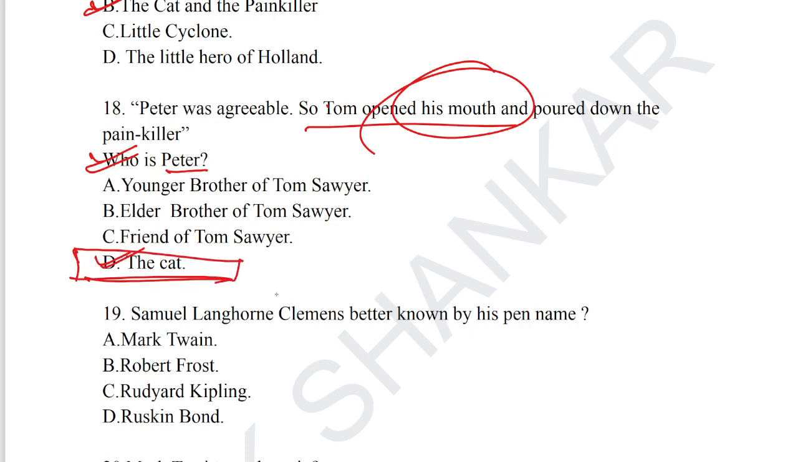Peter, the character who occurred in The Adventures of Tom Sawyer and The Cat and the Painkiller, was written by Mark Twain, who belongs to America. Apparently, for question number 18, the answer is option D, the cat.